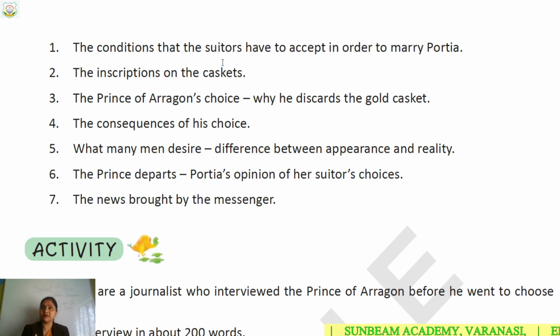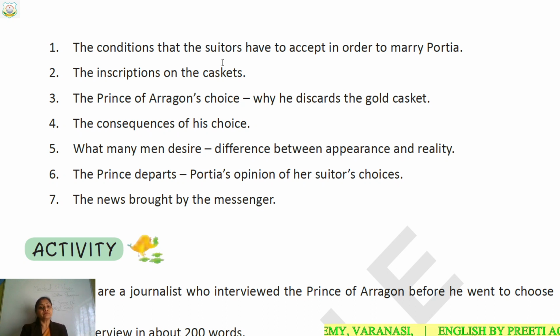You can understand it in this way: there was a quiz, and 3 treasure boxes were kept there. The 3 treasure boxes can be known as caskets. The colors of the 3 caskets were different. One casket was of gold color, the second casket was of silver color, and the third casket was of lead.